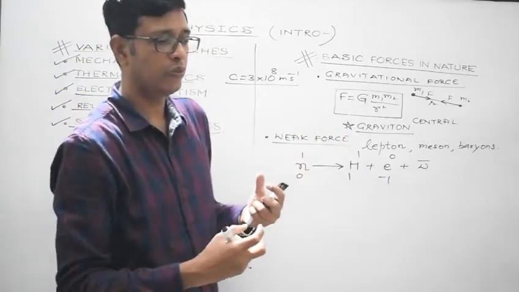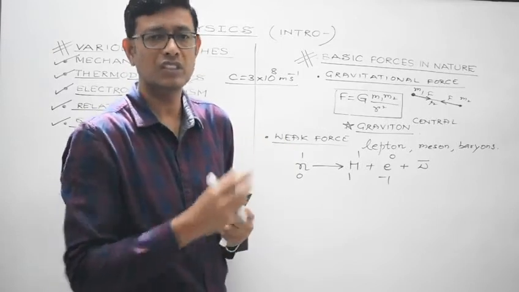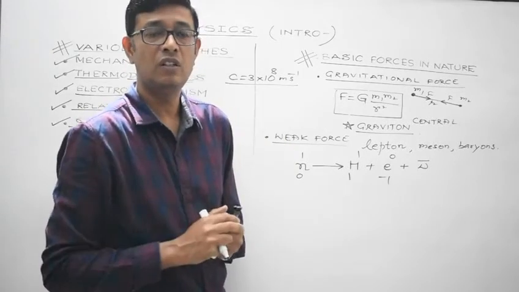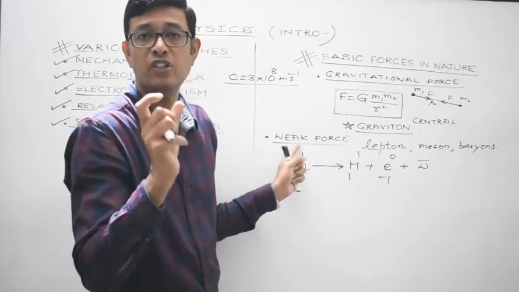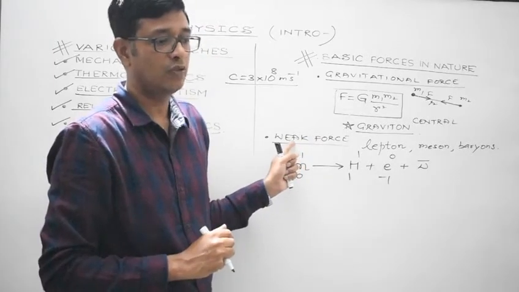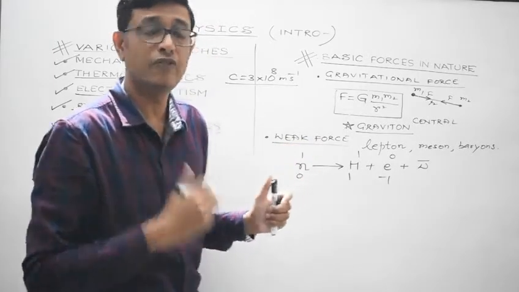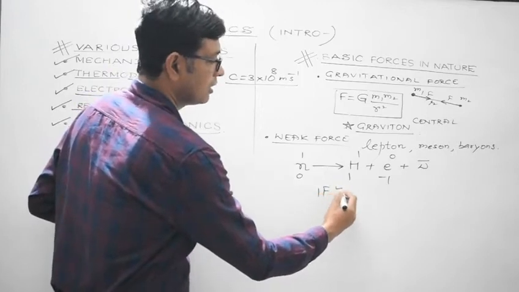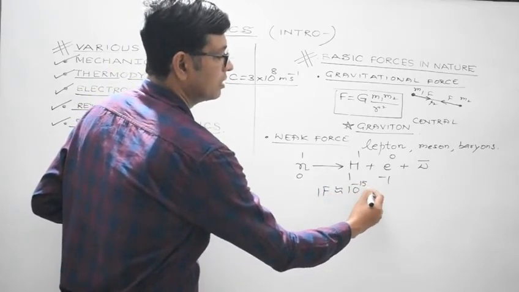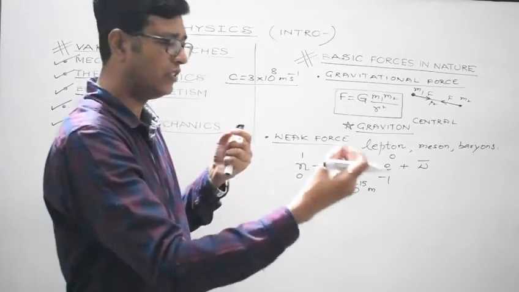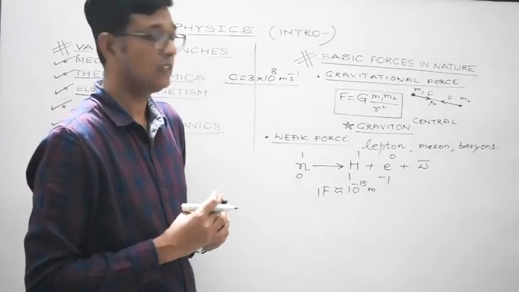So weak force is between two elementary particles, and the distance between them is very, very small. So these are short range forces. They are effective only up to a distance of about 1 Fermi. Fermi is about 10 raised to the minus 15 meter. So just imagine, these are very, very short range forces, right?